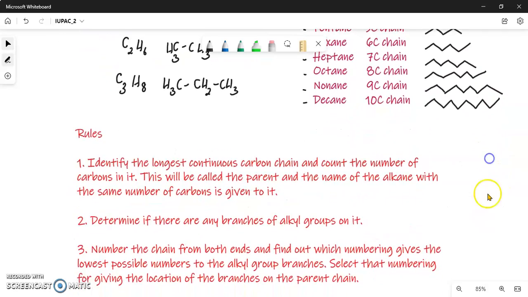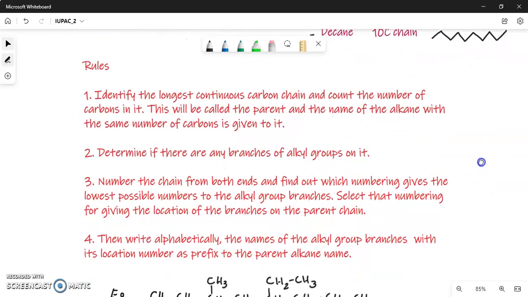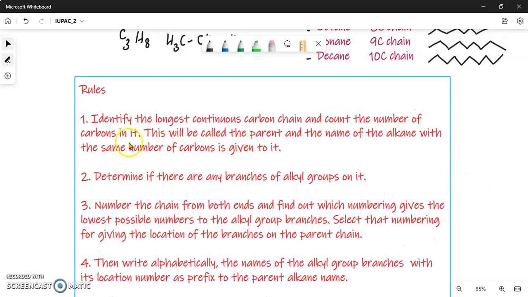So the rules, basically, you have to follow in this order. First of all, if you have an alkane, identify the longest continuous chain and count the number of carbon atoms in that chain. This will be the parent, and the name of the alkane with the same number of carbons is given to it.